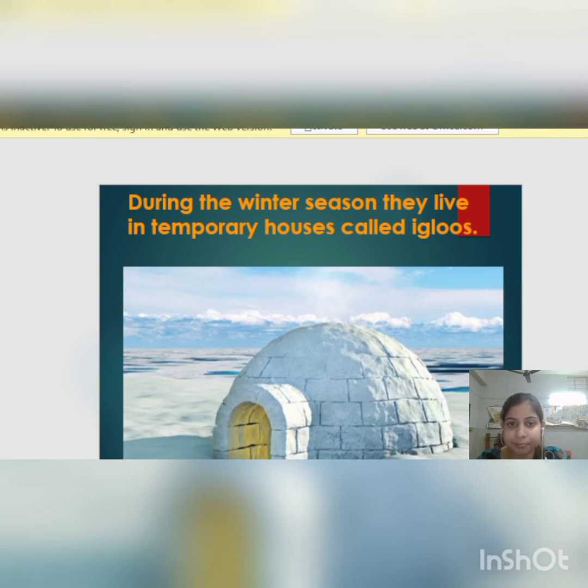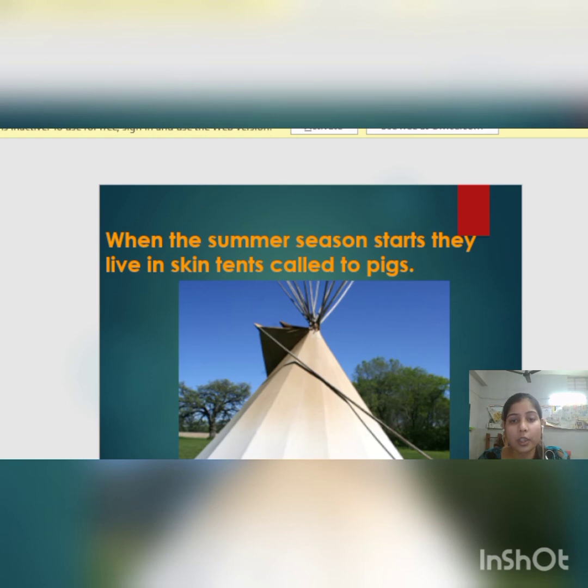Let's see. When the summer starts, they live in skin tents called tupiqs. They live in these types of houses in the summer season. They are made of the skin of animals.